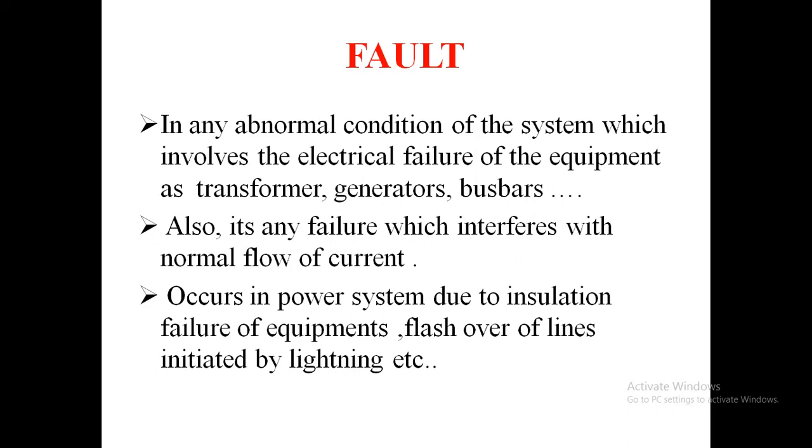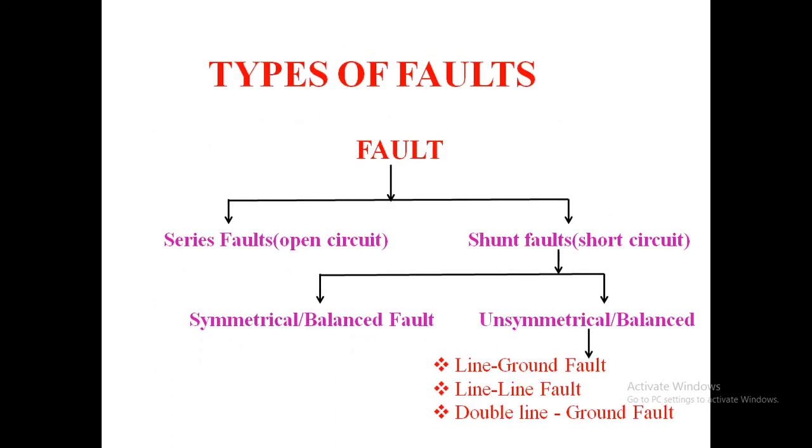Generally, a fault is an abnormal condition of the system which involves the electrical failure of equipment, some of them being transformers, generators, bus bars, etc. It is also a defect in the power system due to which the current is diverted from the intended path. It occurs due to insulation failure of the equipment and flashover of lines initiated by lightning. And what are the types of fault?